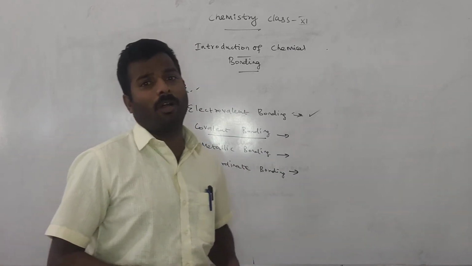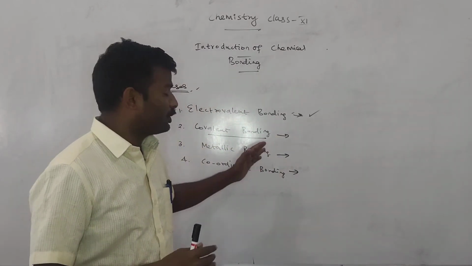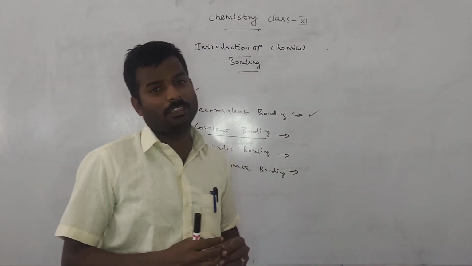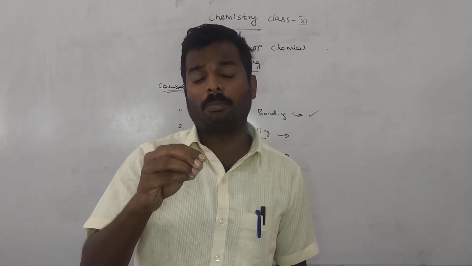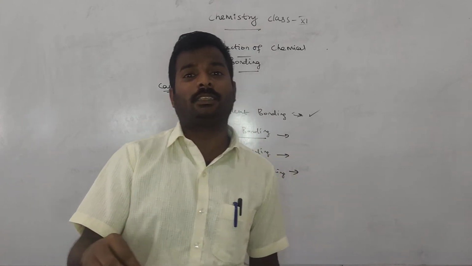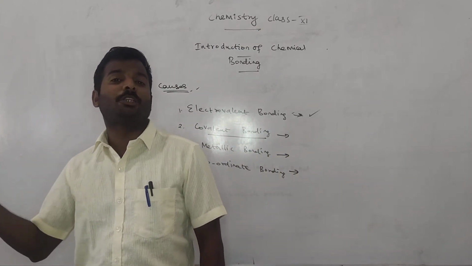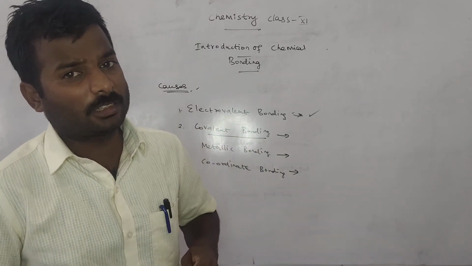And the coordinate bond. What is a coordinate bond? I am just giving a hint of all these things; later in this class we will discuss all these bondings very deeply. A coordinate bond is a chemical bond formed between an electron deficient species, a Lewis acid, and an electron rich species, a Lewis base. That is called a coordinate bond.